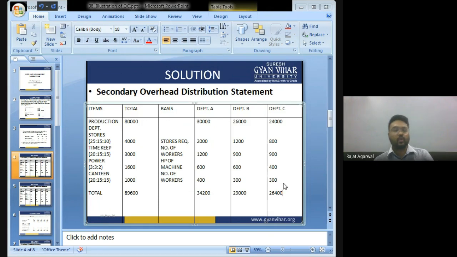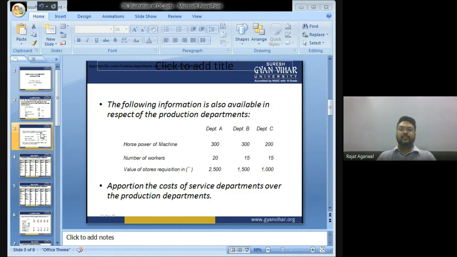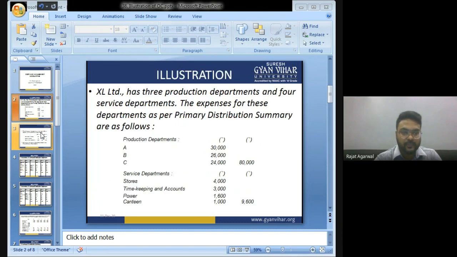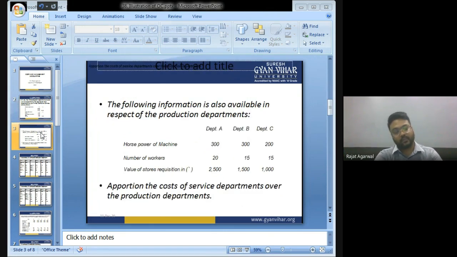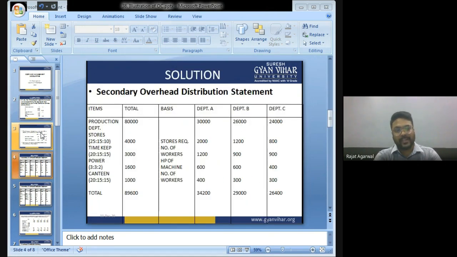Because the question has told you to distribute the cost of service department over the production department. So we have distributed all the four expenses of service department, that is stores, timekeeping and accounts, canteen and power, over the production department. So total expenses of department A is 34,200, department B is 29,000 and department C is 26,400.